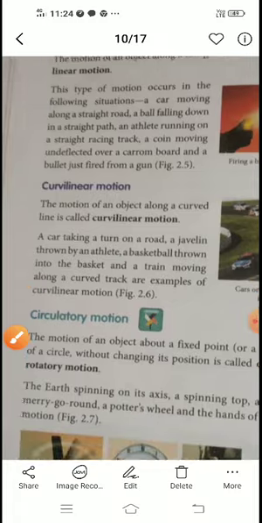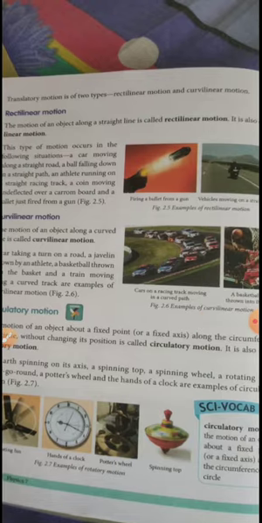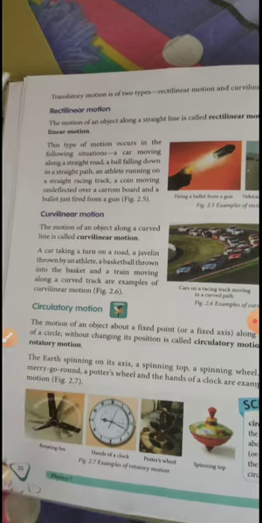The next type of motion is circulatory motion. Circulatory motion means the object is going to move in a circular path, but it will have a fixed point. With that fixed point, it will start to move along a circular path. It will have a fixed circumference in that case. So the motion of an object about a fixed point along the circumference of a circle without changing its position, it should not change its position, then it is called your circulatory motion.